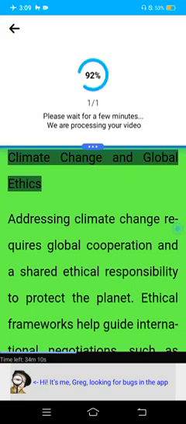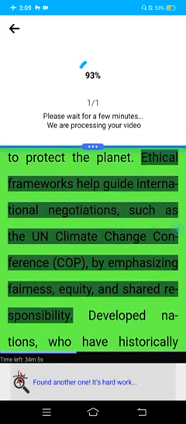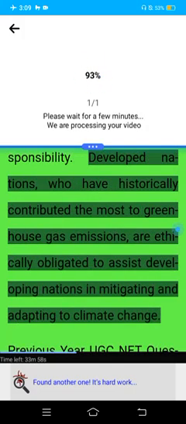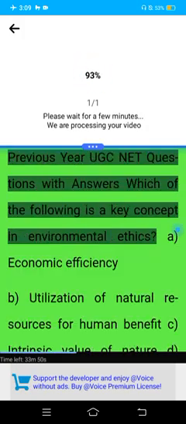Climate change and global ethics. Addressing climate change requires global cooperation and a shared ethical responsibility to protect the planet. Ethical frameworks help guide international negotiations, such as the UN Climate Change Conference (COP), by emphasizing fairness, equity, and shared responsibility. Developed nations, who have historically contributed the most to greenhouse gas emissions, are ethically obligated to assist developing nations in mitigating and adapting to climate change.